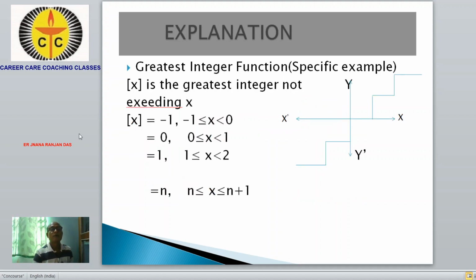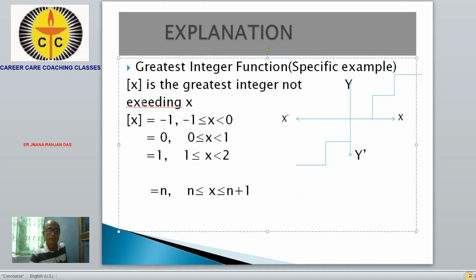Then another type of function is the greatest integer function. The greatest integer function is known here as the bracket function. The bracket function is defined as the greatest integer not exceeding x. For bracket x, [x] is equal to -1 if x is